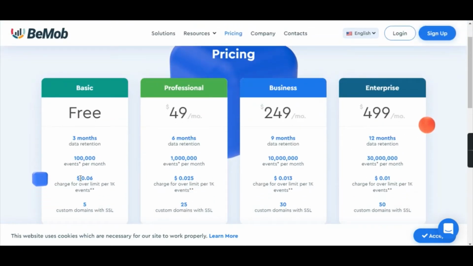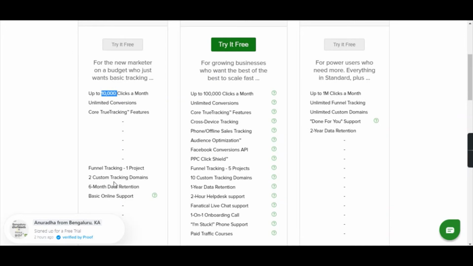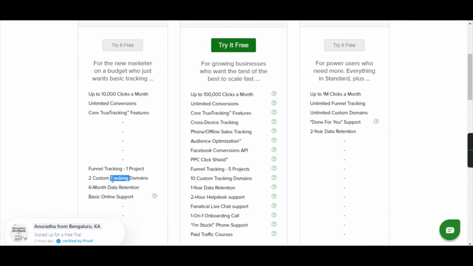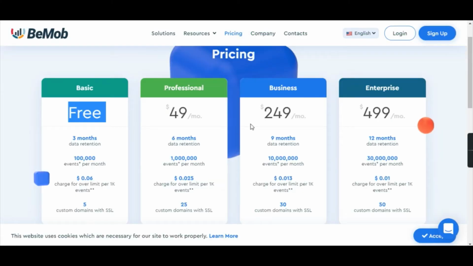Okay, after 1 lakh they are going to charge around 6 cents, and we are getting around 5 custom domains with SSL for free, and here with $37 we are getting only 2 custom tracking domains. That's it. So I think you have got the right tracking platform.